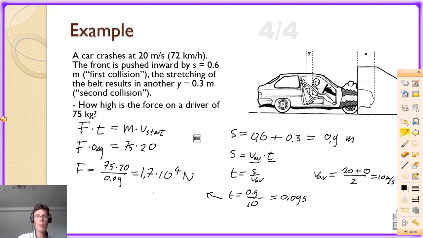So you will probably hurt yourself still quite a lot. But just remember that if this crumple zone wasn't here, and if this safety belt wasn't here, then the time required to stop would be much smaller even. So the force would be much higher then.